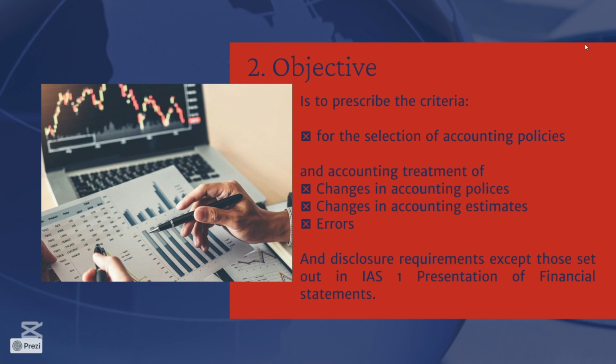The primary objective of IAS 8 is to prescribe the criteria for selecting accounting policies and to establish how to account for and disclose changes in accounting policies, changes in accounting estimates, and rectification of errors.